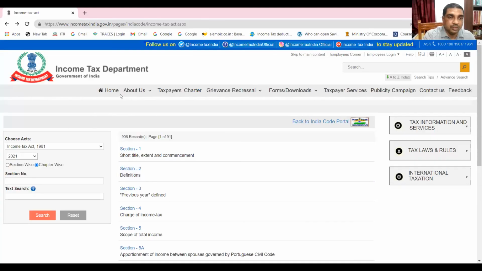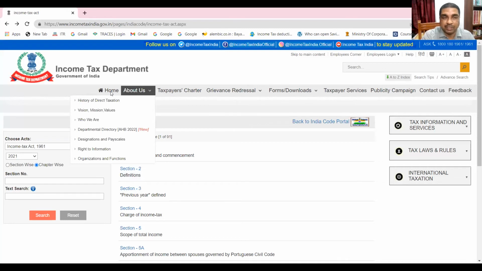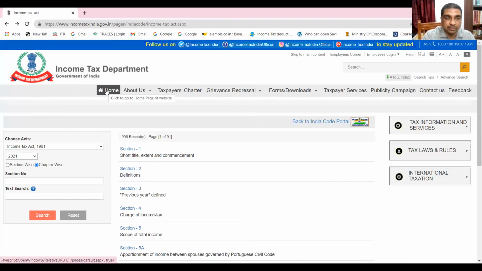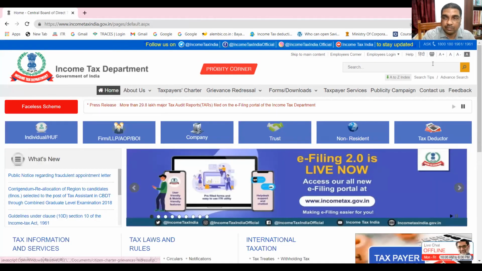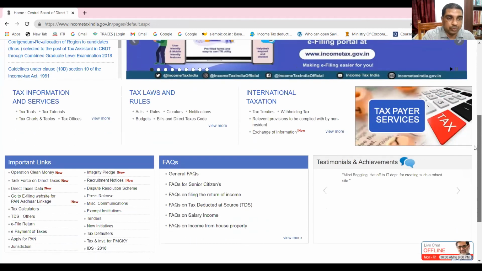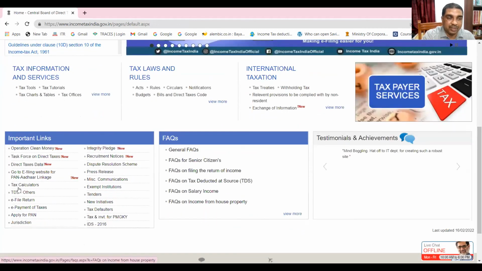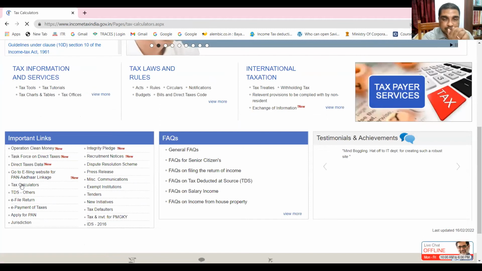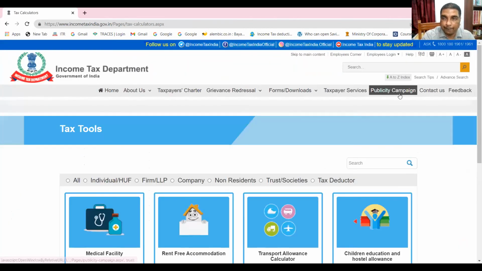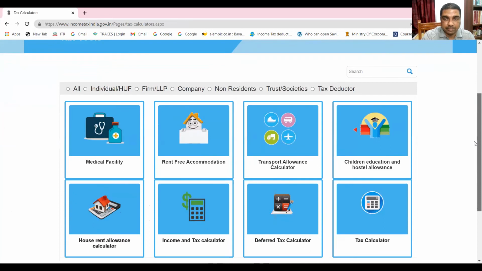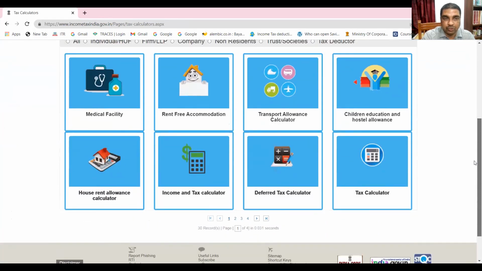You can go to the income tax department's homepage. Earlier I have shown you some tax calculators. Here I will also take you to these tax calculators. Are you seeing some of the calculators?